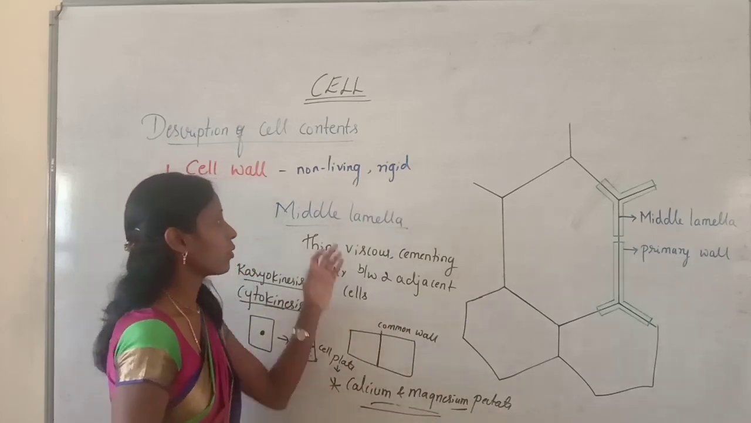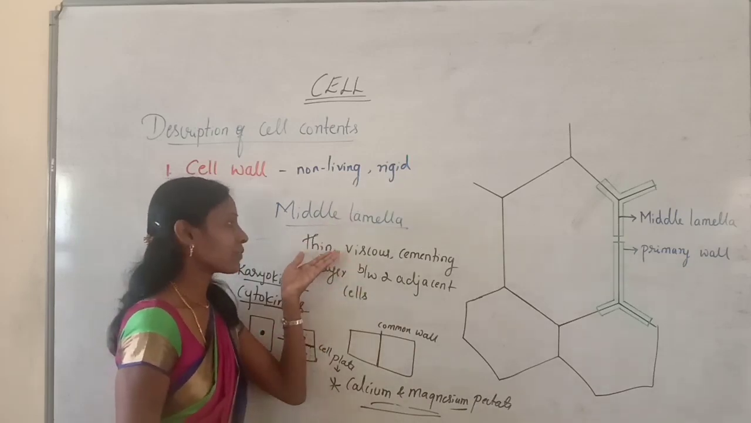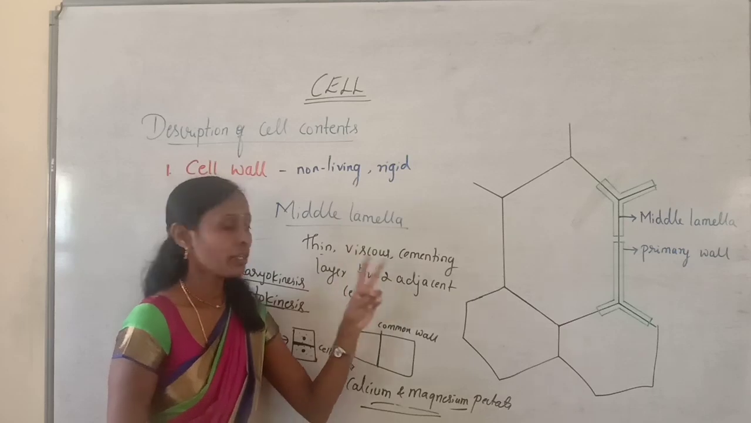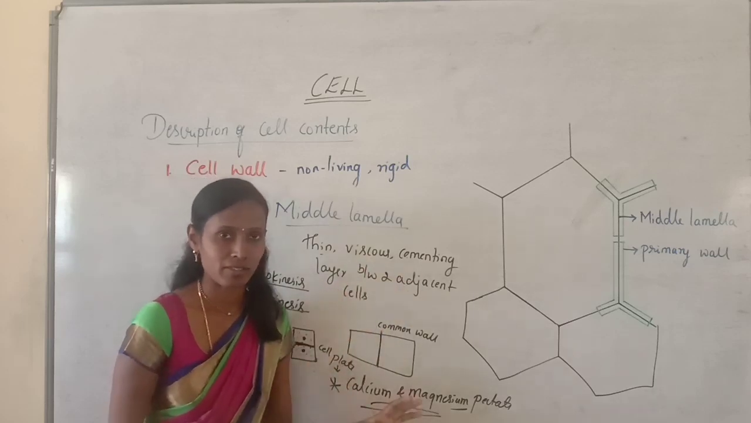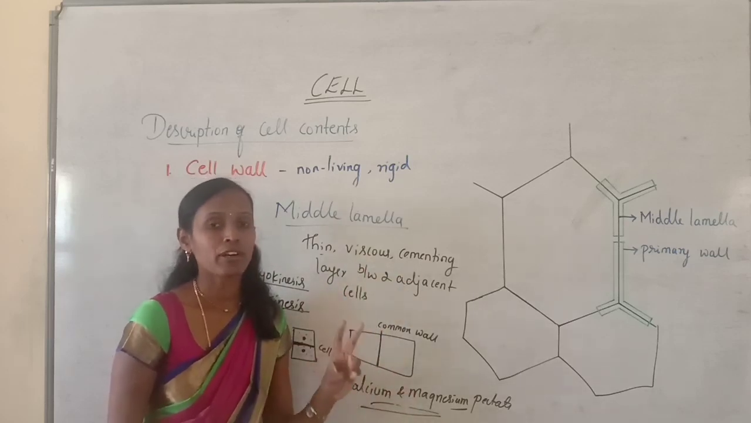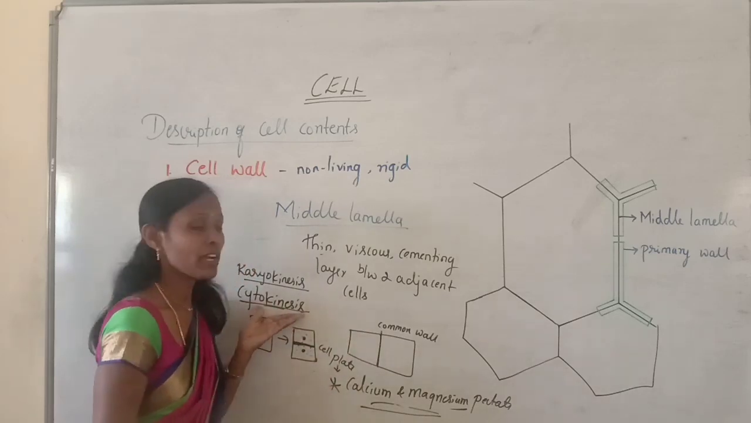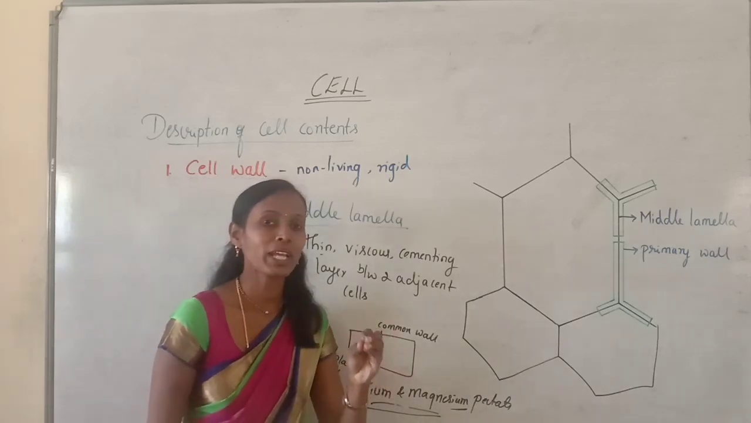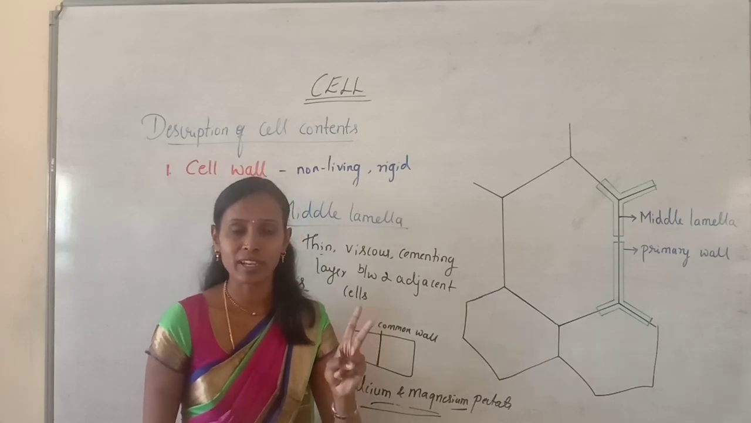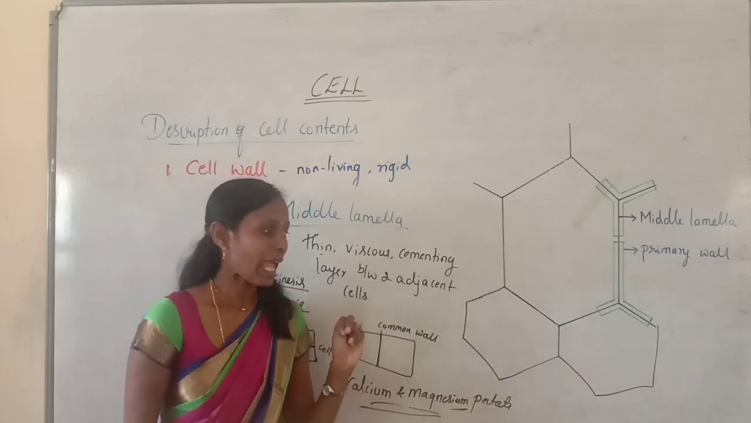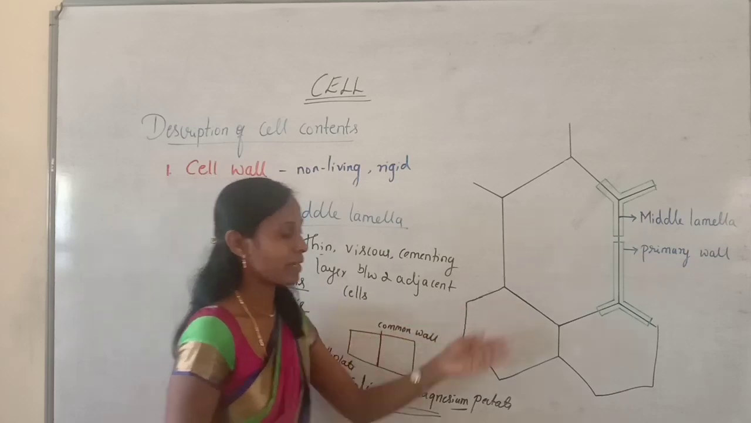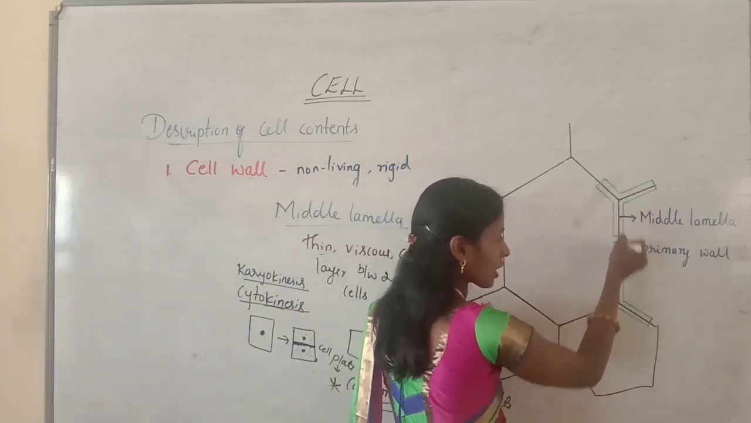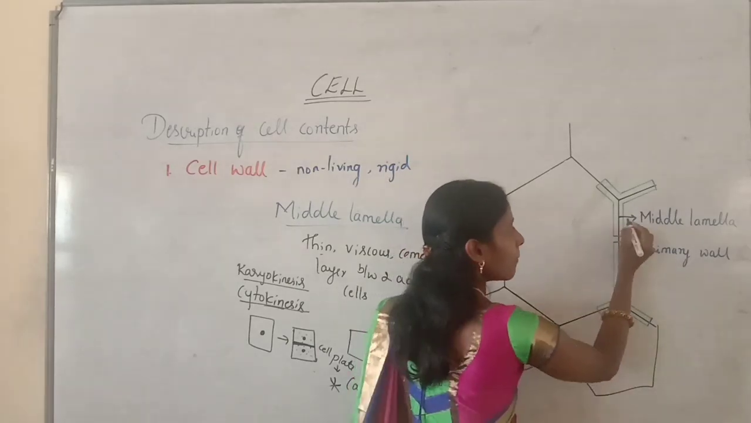So what I told now, middle lamella is the thin, viscous and cementing layer between the two adjacent cells, and it is the first formed layer at the time of cytokinesis, and it is just like the brick wall between two adjacent rooms. And what is the main function of this middle lamella? Here also you can observe the black colored outline. What you can see, it is the middle lamella.